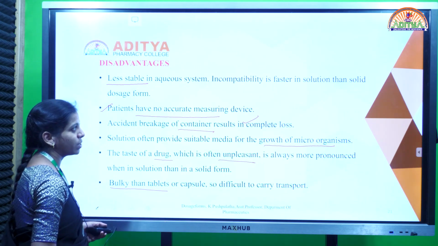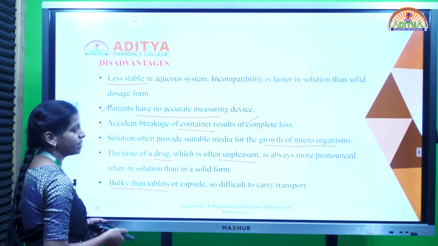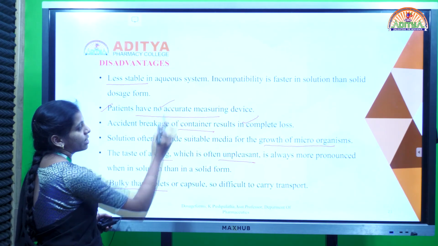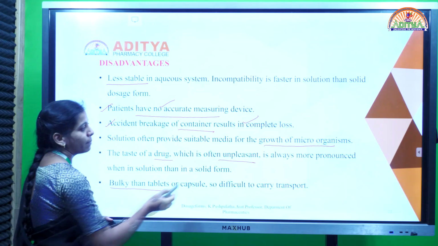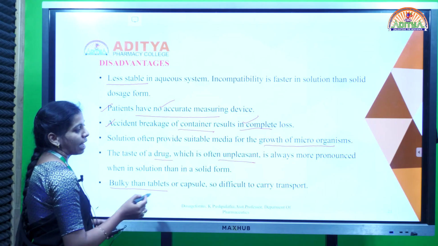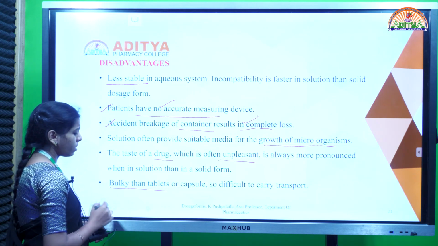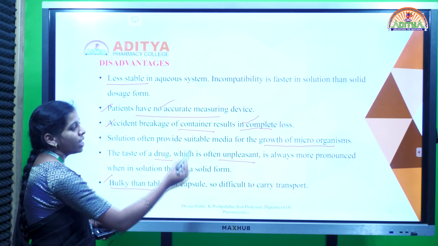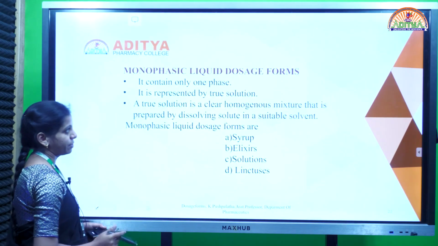So these are all disadvantages of liquid dosage forms: they are less stable because microorganisms develop rapidly due to the aqueous phase, it is very difficult to measure accurate doses, and if the container breaks it may lead to complete loss of the dosage form. And if any drug has an unpleasant taste or odor, it is very difficult to make it as a liquid dosage form. And they are difficult to transport in bulk because container breakage may lead to complete loss of the preparation.